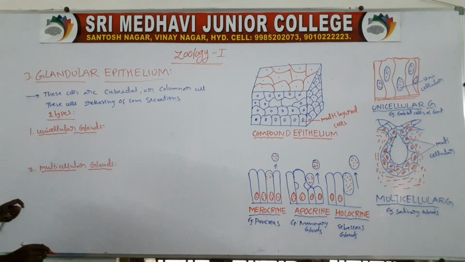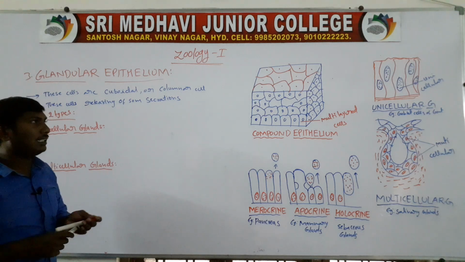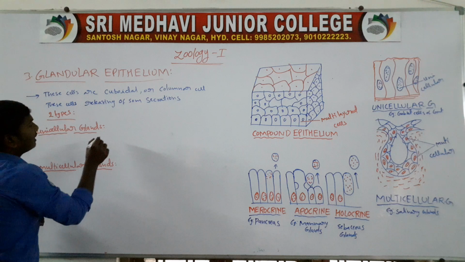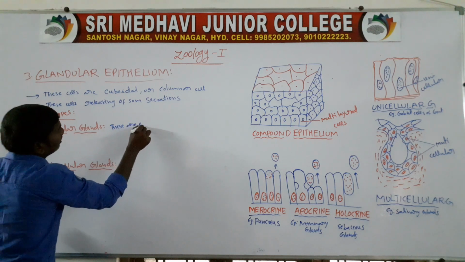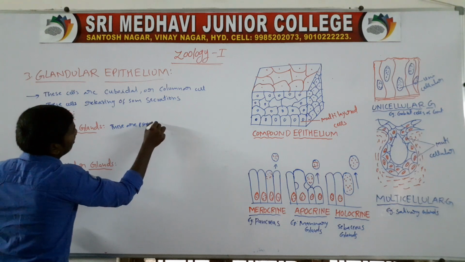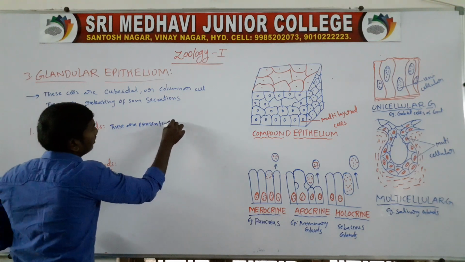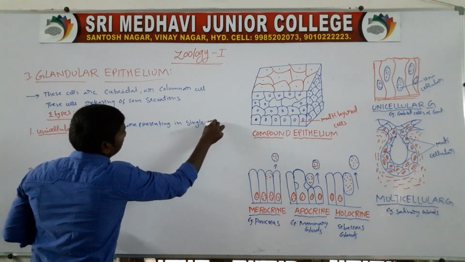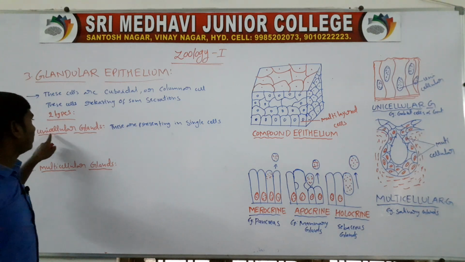Unicellular gland means these are present in single cells. Uni means single.